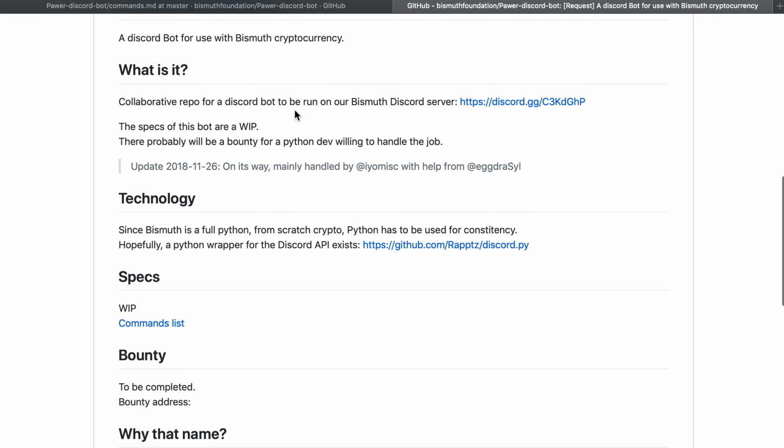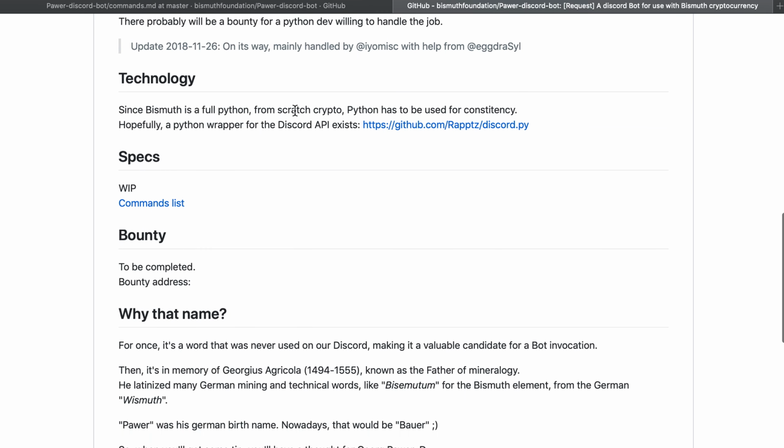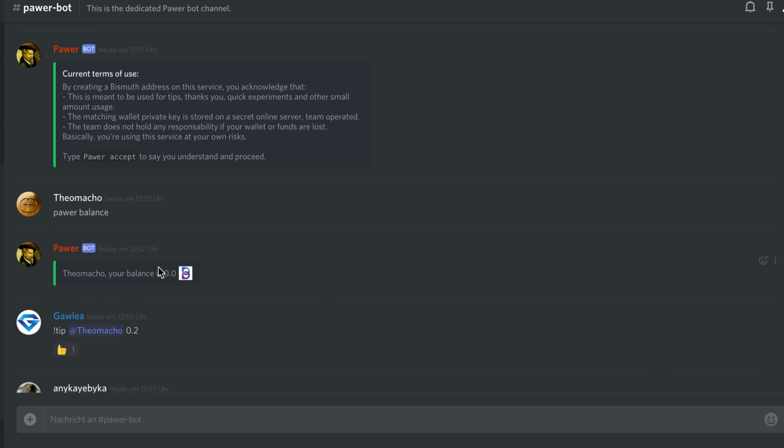The name Pawer was chosen because, first of all, this name hasn't been used on the Bismuth Discord server yet, which is a very good reason, and also in memory of Georgius Agricola, who is known to be the father of mineralogy. So let's head over to the Discord app, and you see there are already some transactions which were created by the bot. For example, this one here. Someone sent a tip.